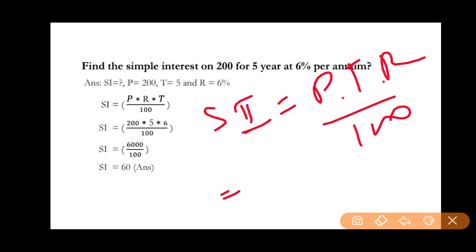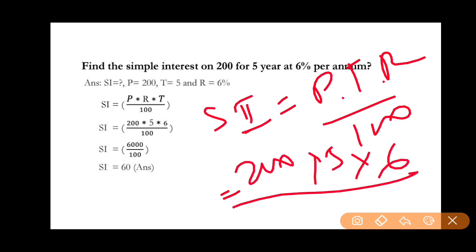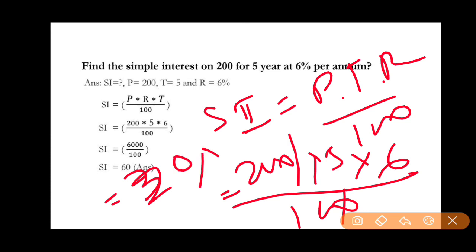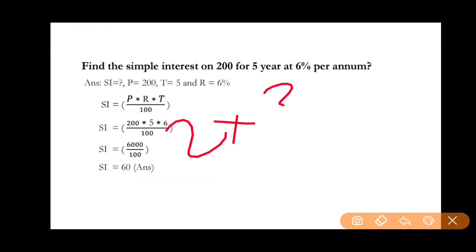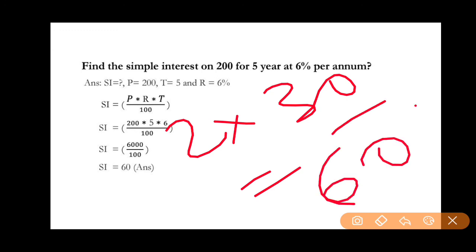Okay, then simple interest equals 200 into 5 into 6% per annum, divided by 100. Then you can calculate like this: 2 into 5 into 6, which is 2 into 30, and 5 into 6 is 30. Then the answer would be 60. You might get the result as 60. So guys, this is the answer.